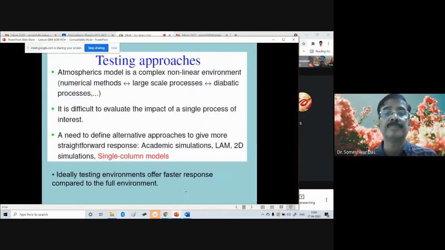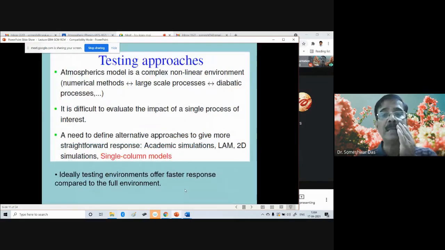Okay. So the testing approaches are like this: the atmospheric model is a complex non-linear environment, and you've got two-way interaction between the numerical methods, the large-scale processes, and the diabatic processes. You've got the two-way interaction between all these processes, the large-scale processes, the diabatic processes, and the numerical methods.